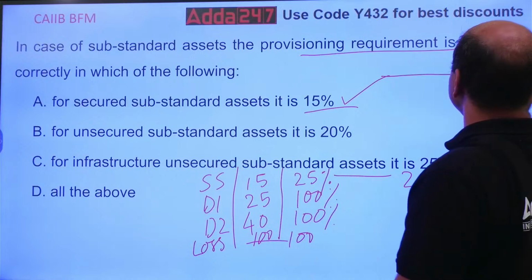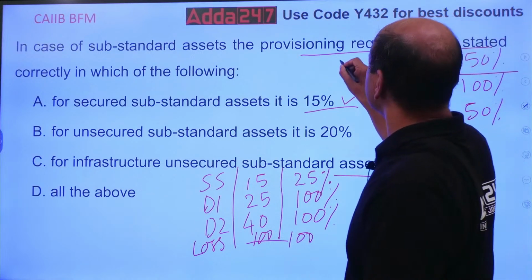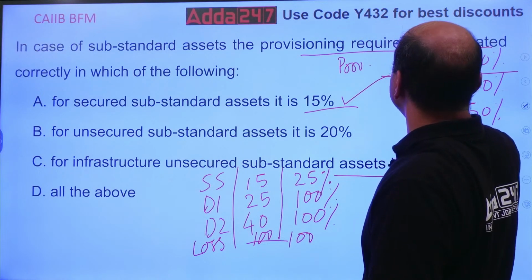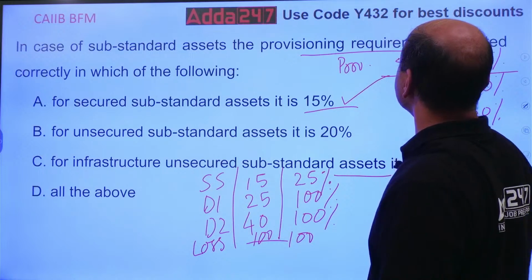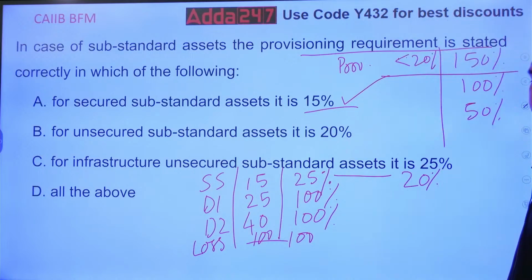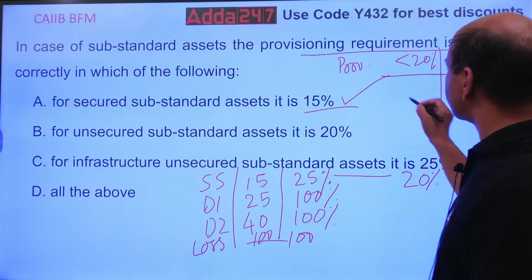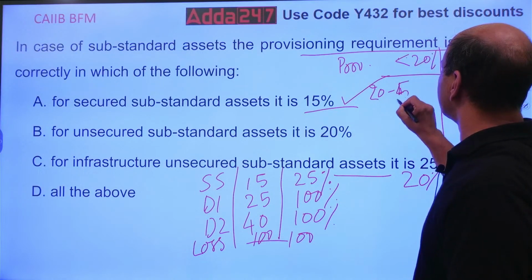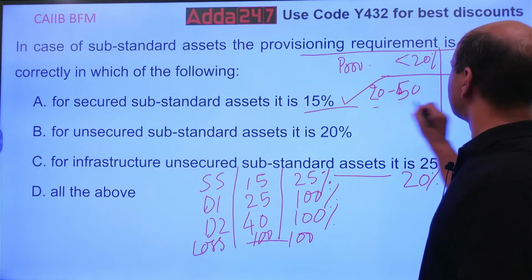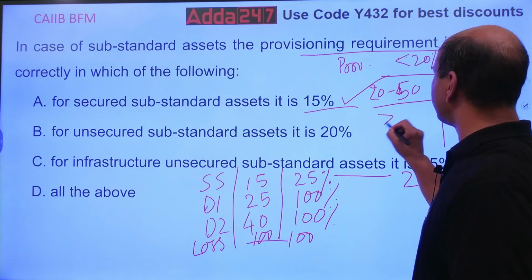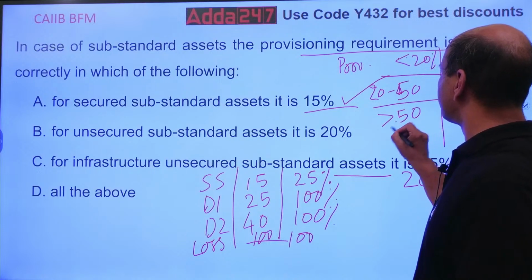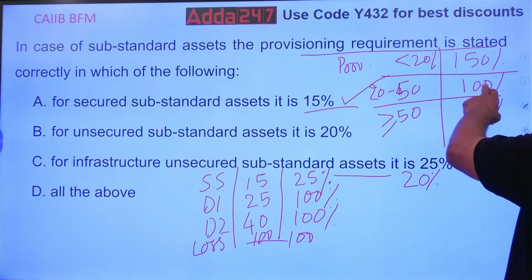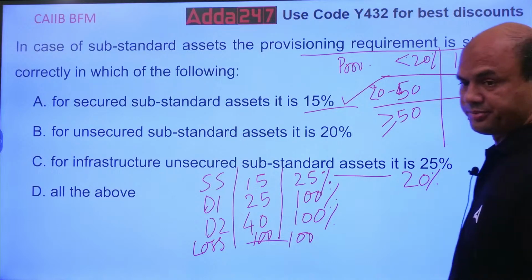If your provision is up to 20%, less than 20%, then the risk weight is 150%. If your provision is between 20 to 49.99, it is 100%. Equal to or above 50, it is 50%. This is the risk weight.